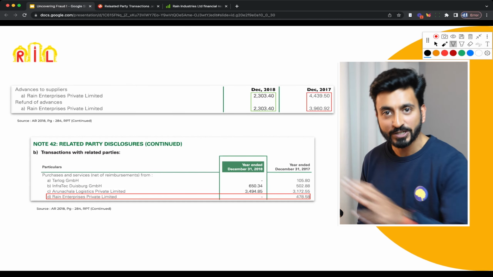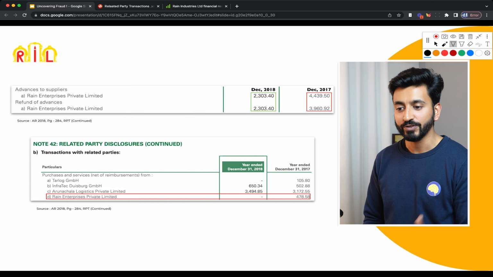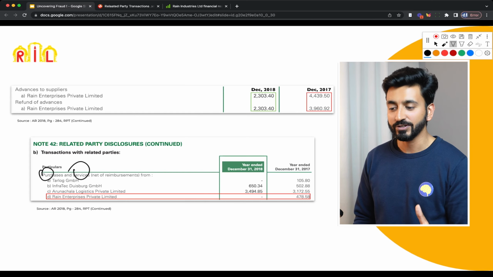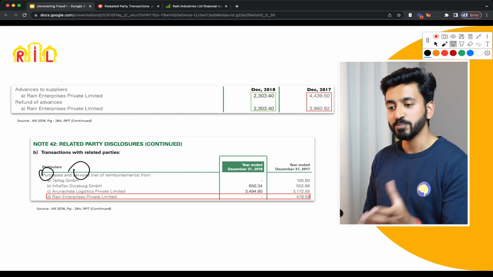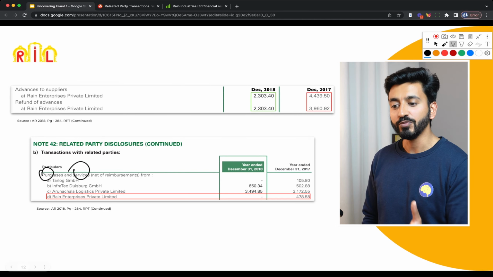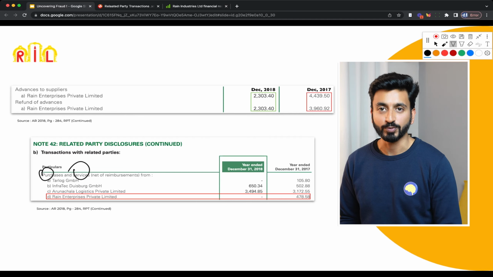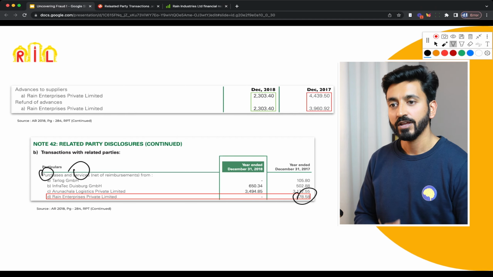And there was no mention of it in 2017. And in 2018, they said that, oh, we've actually made a purchase of services. They probably spent the money or extracted the money or whatever. And they said, okay, now we've got to show something, right? And so they showed it as purchase of services from Rain Enterprises Private Limited, of 47 crore rupees. So this is another example of how promoters can siphon out money.